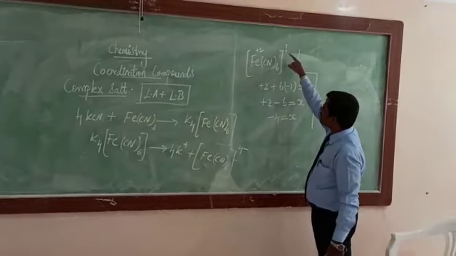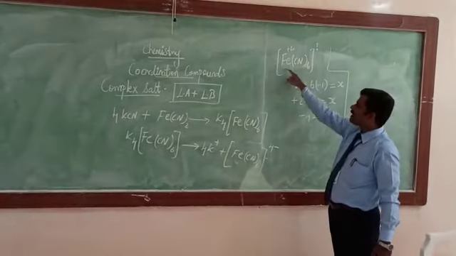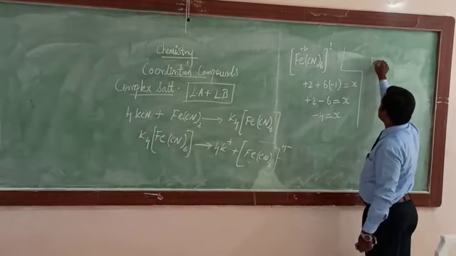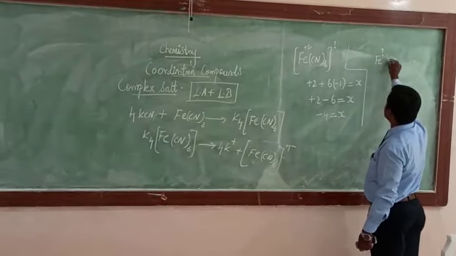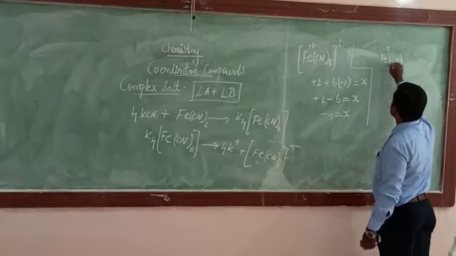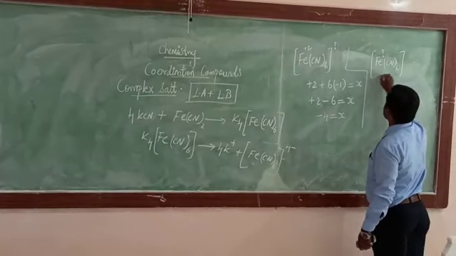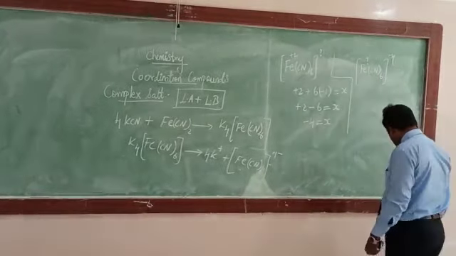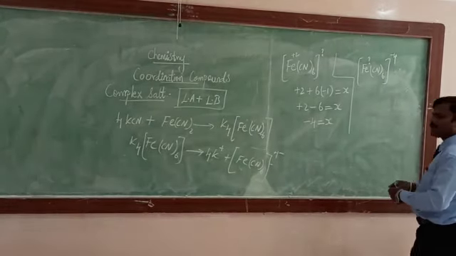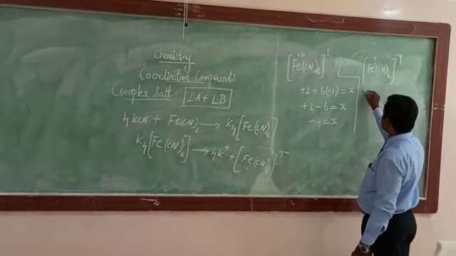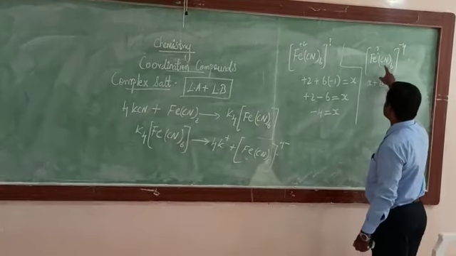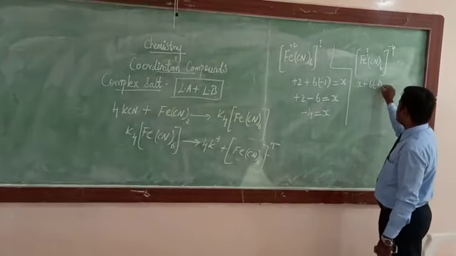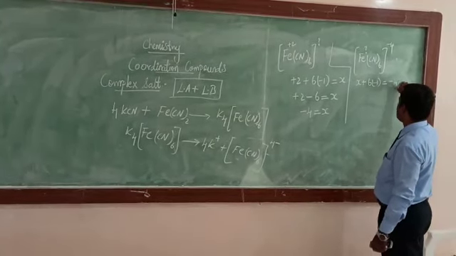Similarly, by using the charge of the complex, we can find the charge of the central metal ion. Say for example, Fe we don't know, so we have to identify it. [Fe(CN)6], and the charge we already calculated is 4 minus. We use that 4 minus as the charge of the complex, so we get x plus 6 times the oxidation state of cyano, which is minus 1, equal to minus 4.